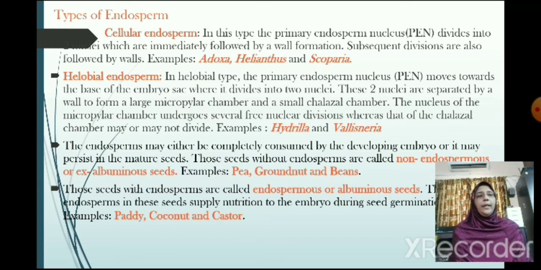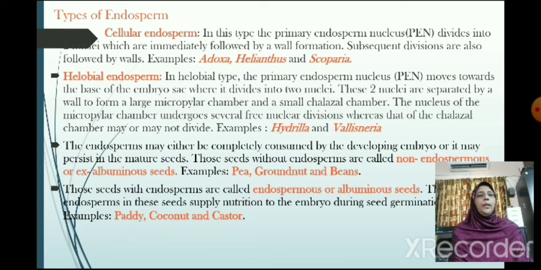Cellular endosperm. In this type, the primary endosperm nucleus divides into two nuclei which are immediately followed by wall formation. Subsequent divisions are also followed by walls. Examples: Adoxa, Helianthus and Scoparia.